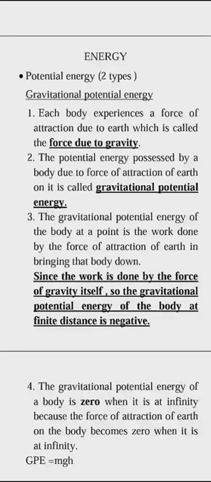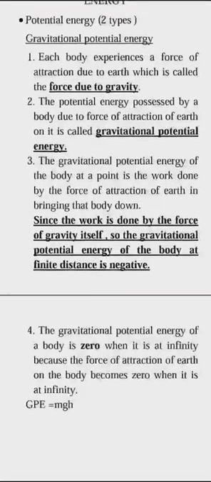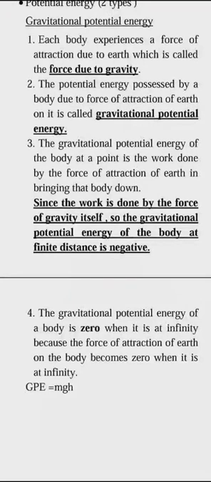or configuration. So we can divide potential energy into two types. One is the gravitational potential energy. It is the potential energy due to the force of attraction of earth, means due to its position with respect to earth. That is called gravitational potential energy. The gravitational potential energy of a body is zero when the body is very far, at infinity. Since the distance is infinity, the force of attraction is minimum, so we will take it as 0.